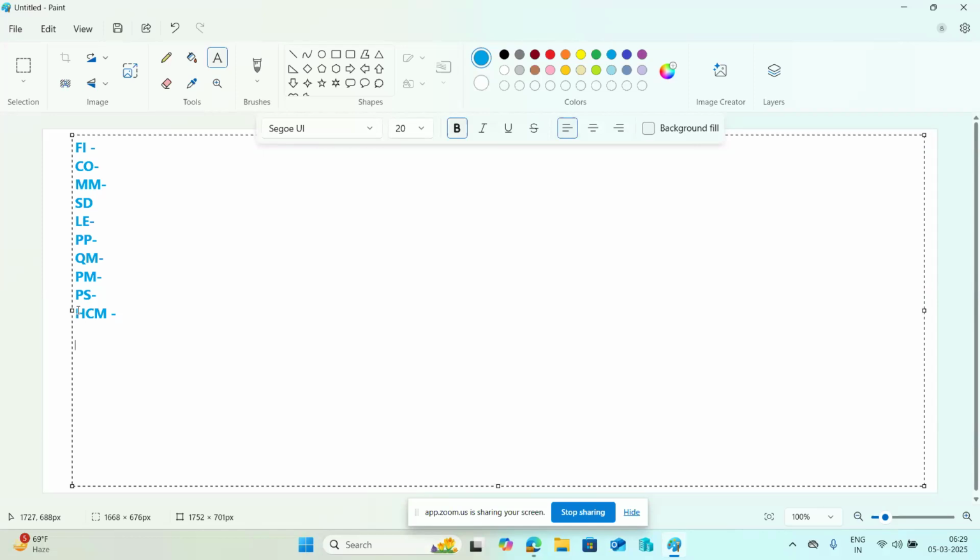To implement all these functional modules, there are types of projects. Implementing SAP modules requires careful planning, configuration, and testing; everything is required.